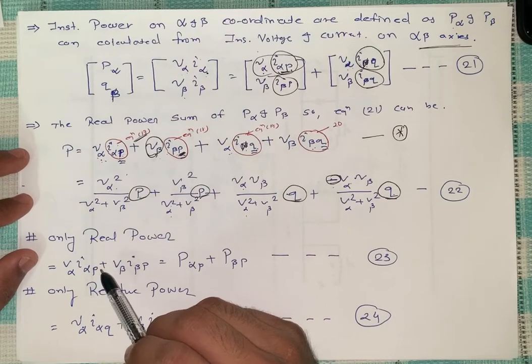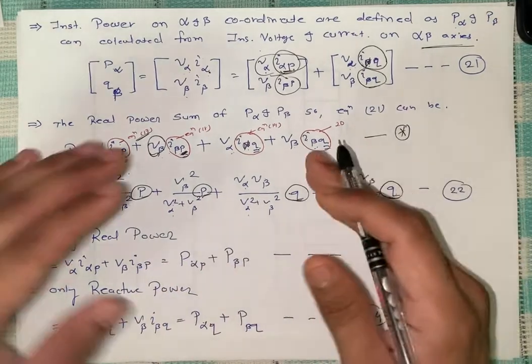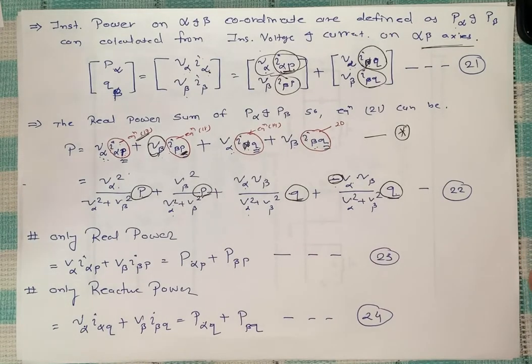Now further we have P and Q. So the active form and reactive form are separated. That is the reason we are doing the Clarke transformation.